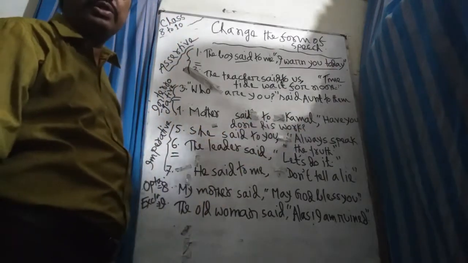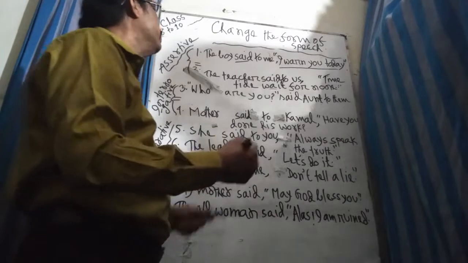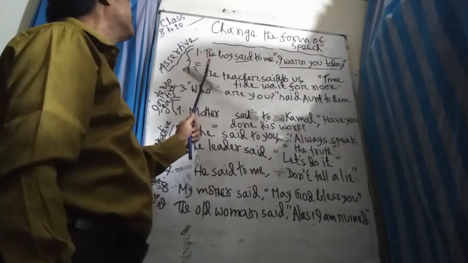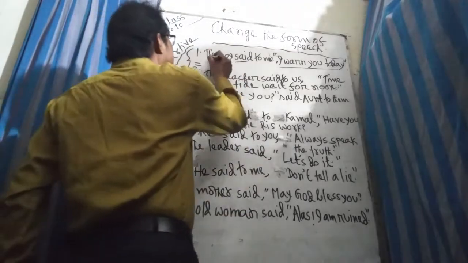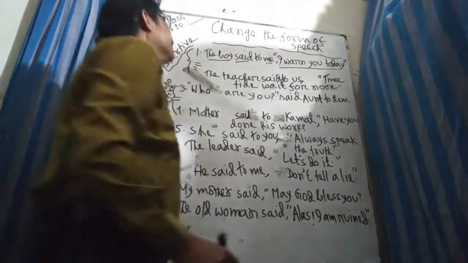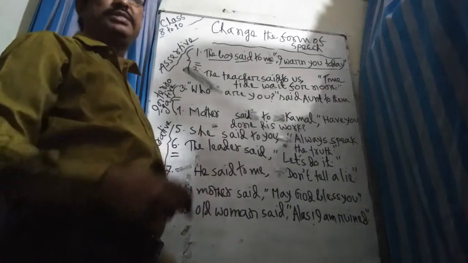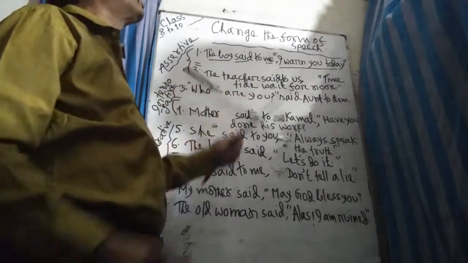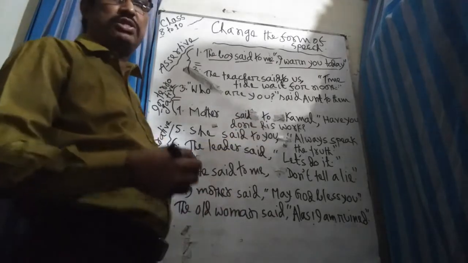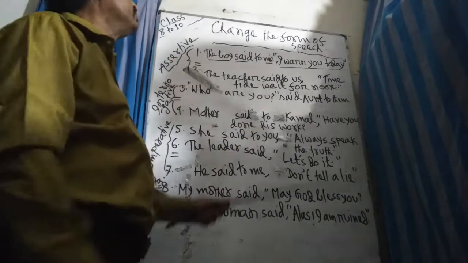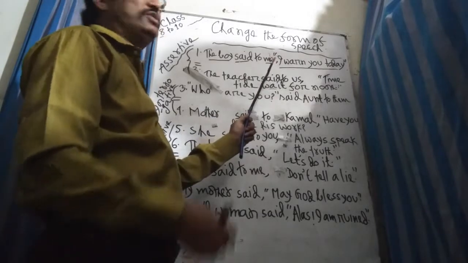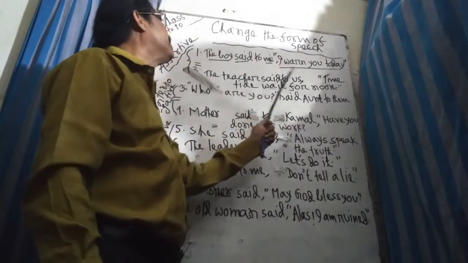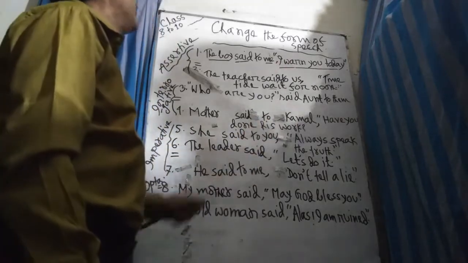These will be changed correspondingly, according to the reporting verb. Here the reporting verb is said, the subject is the boy and the object is me. An assertive sentence means information. When the speaker gives some information, that is called an assertive sentence. I taught you this in second class. The structure of an assertive sentence is subject plus predicate, subject plus verb. So let us change it.